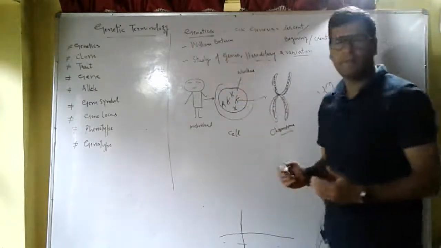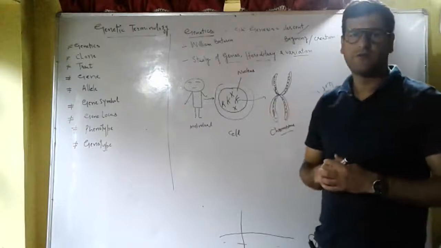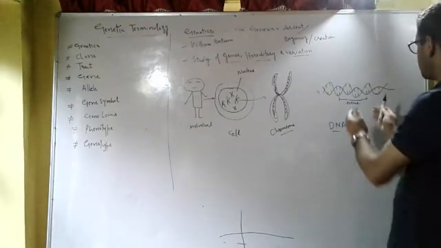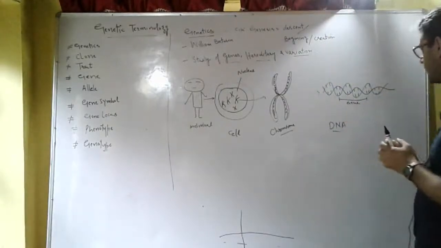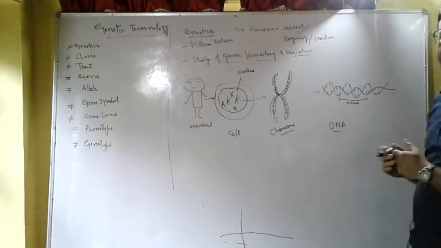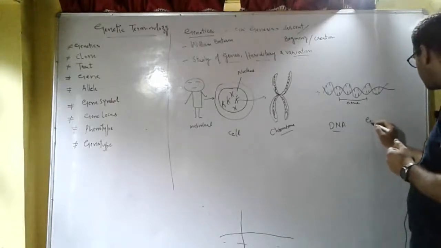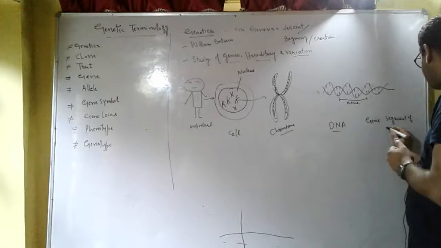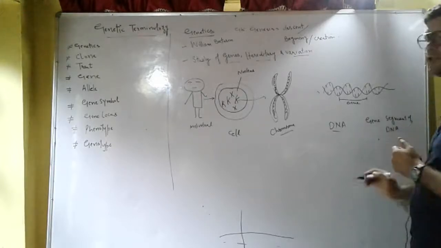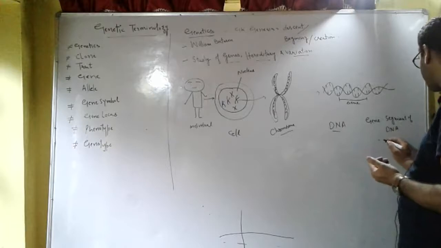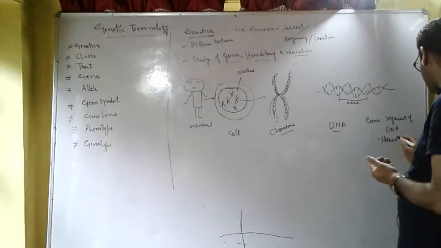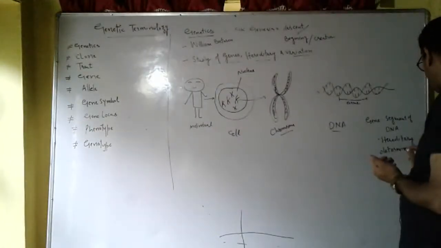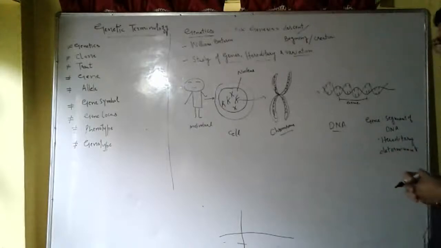So what do you mean by gene? Gene is simply the unit of inheritance, or we can say that it is the segment of DNA. These are hereditary determinants, what are called genes.